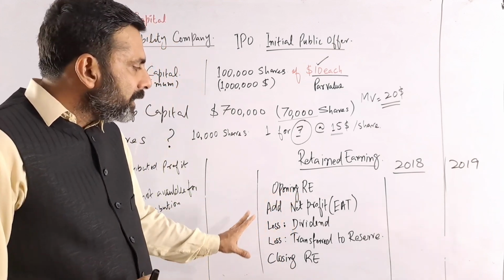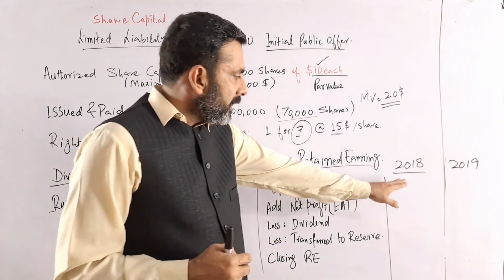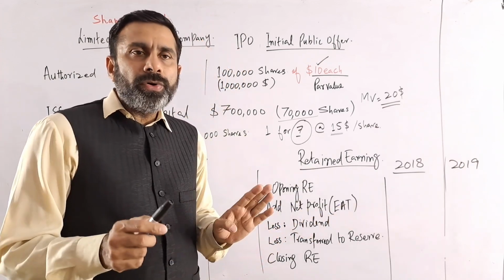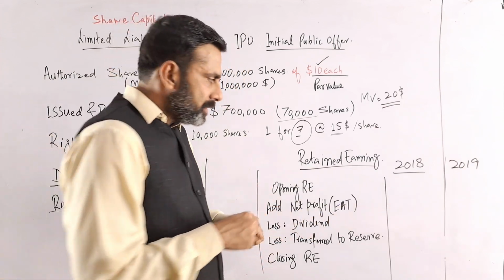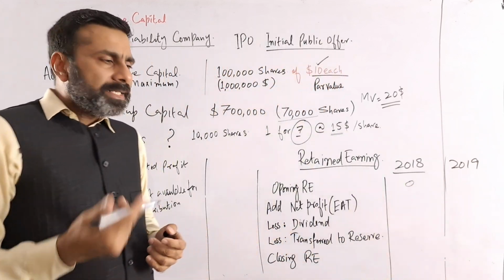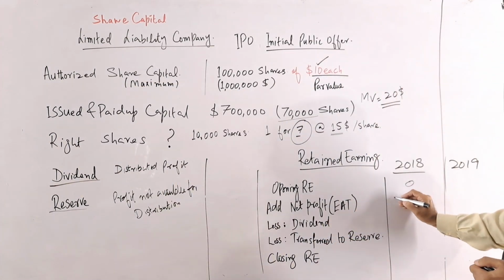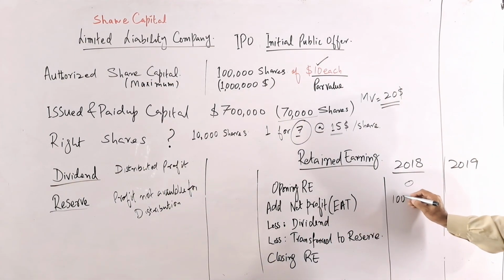Now let's say the business started in 2018, so there will be no opening retained earning balance. We just consider it as 0. Let's say the total net profit for this year is 100,000.